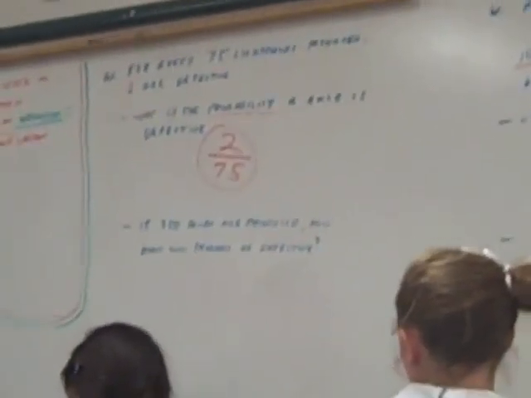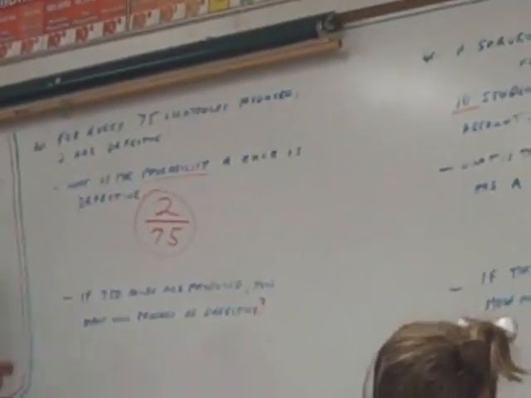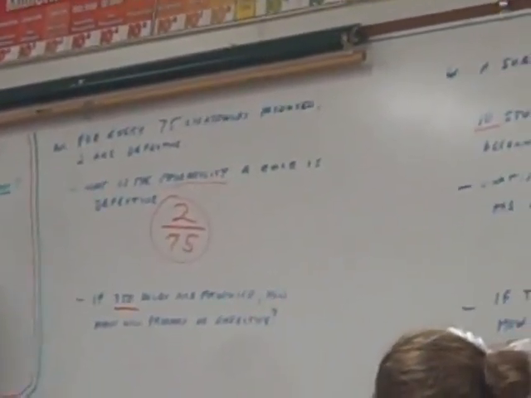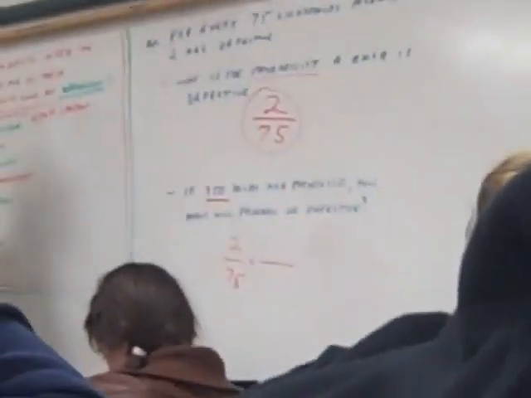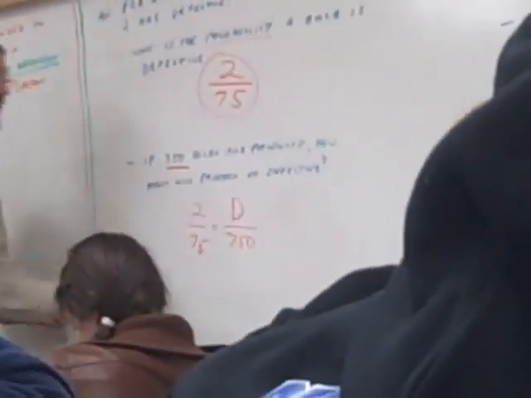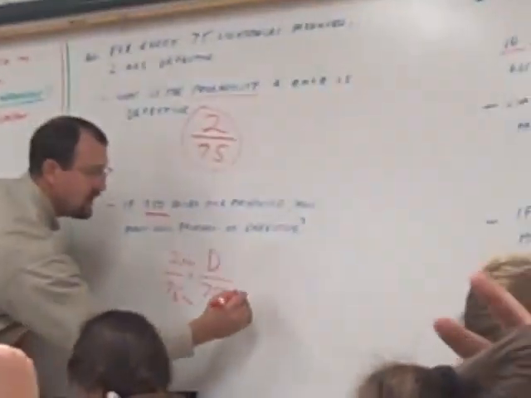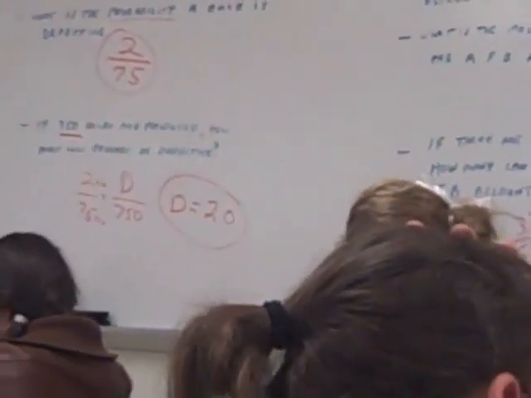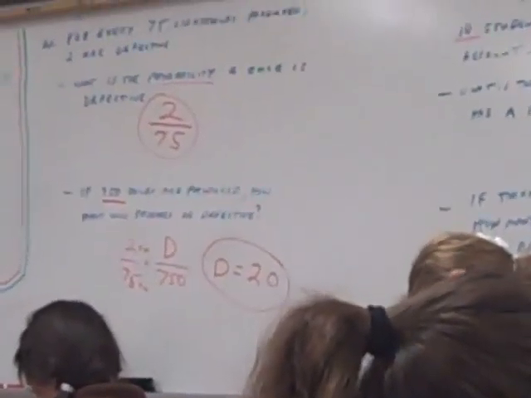If 750 bulbs are produced, how many probably would be defective? Now looking at 750, am I going to take every bulb, all 750, and plug them in? No, we're predicting. So I already know 2 out of 75 are going to be bad. What's 750 for your total? Total 750 and defective. Times 10, times 10. 20. The defective ones are going to be around 20. Could be more, could be less, but that's my prediction.